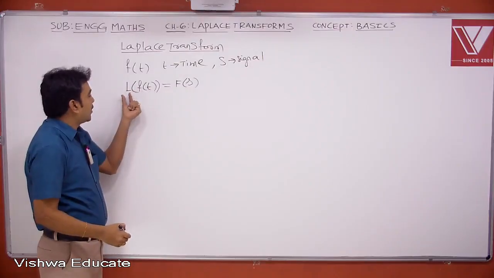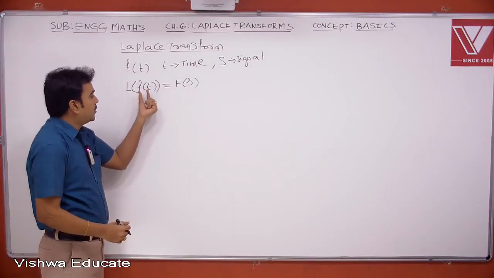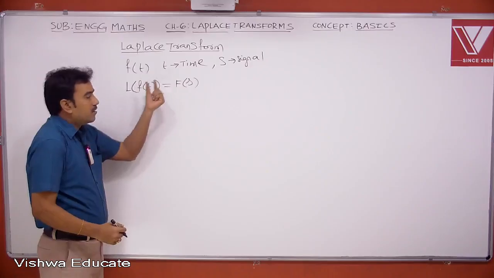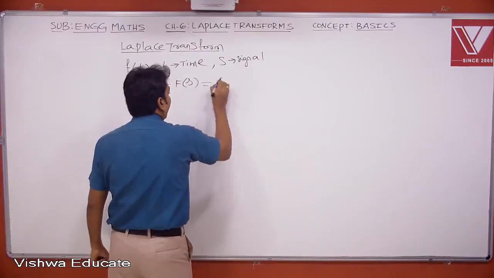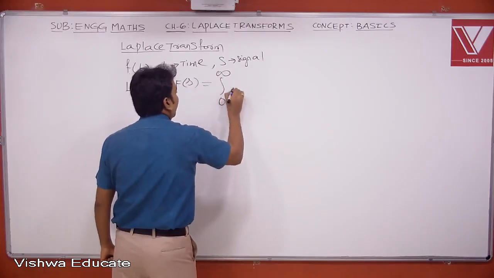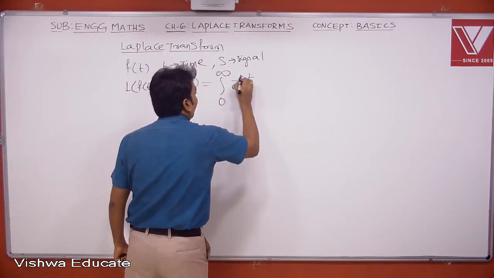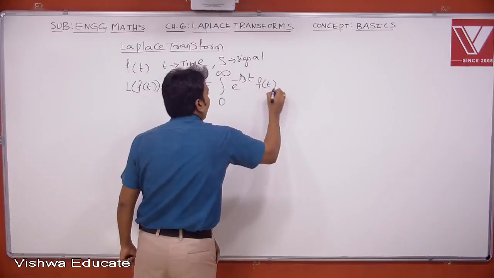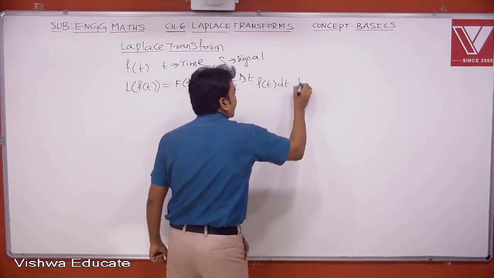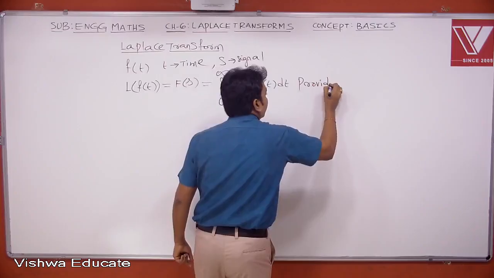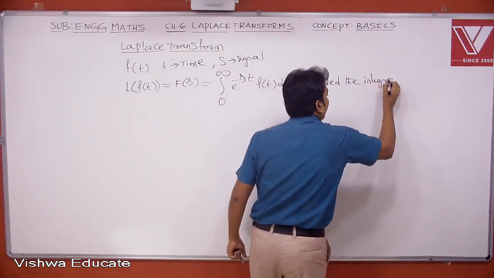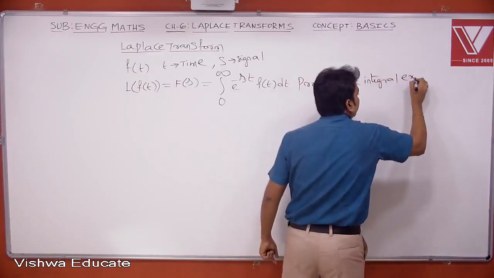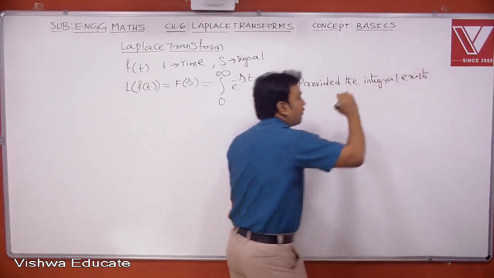So therefore Laplace of small f of t is denoted by L of f of t, that is also denoted by capital F of s. And this is nothing but the integral from 0 to infinity of e power minus st into f of t dt, provided this integral exists. Here, the integral exists means it's a valid finite number.